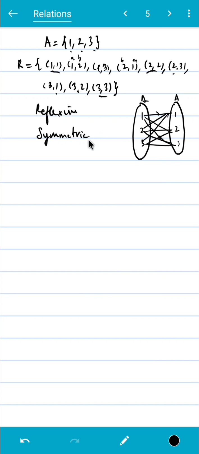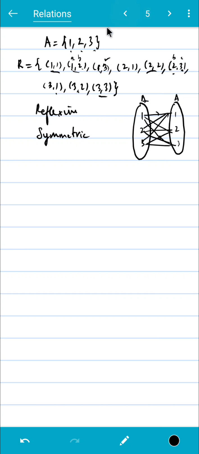Then finally, let's look at transitive. Is it transitive? If we pick AB, pick 1 2, then what will work as BC? Something starting with 2, because it ends with 2. We take this one as BC. Then in that case, AC will be 1 1. So 1 1 is there. Okay. So if we take this AB 1 2, then we might take this one as BC, 2 3. So what is AC? AC is 1 3. 1 3 is there.